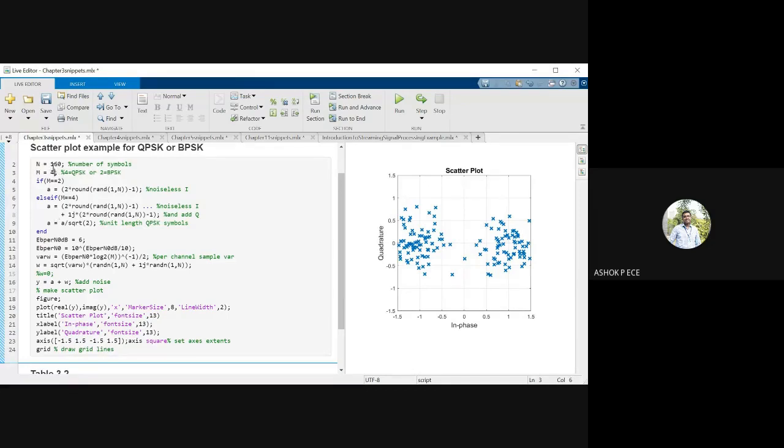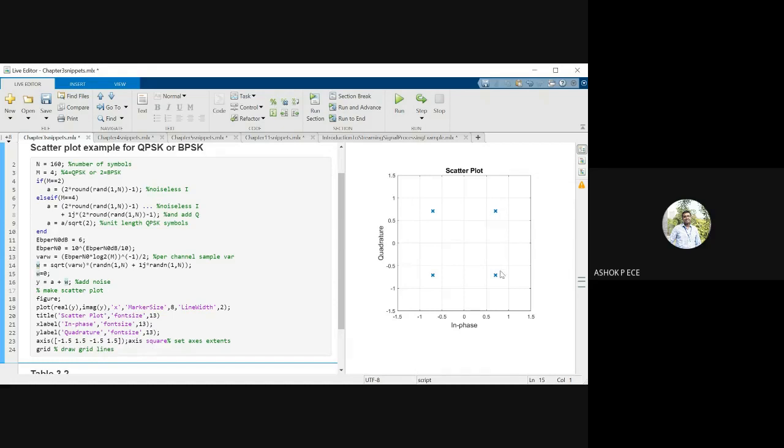QPSK means I'm changing the M value to 4, and I will initially keep the noise as 0 and see what the answer is. You will get beautiful 4 points. Q is quadrature. Quadrature means 4. So you see, four points you get.